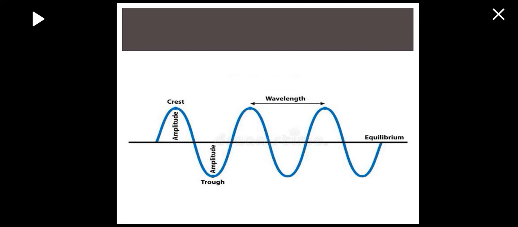It is the height of the crest or the trough. So when the amplitude is higher, the distance between two wavelengths is getting shorter, and the time period needed is getting shorter.